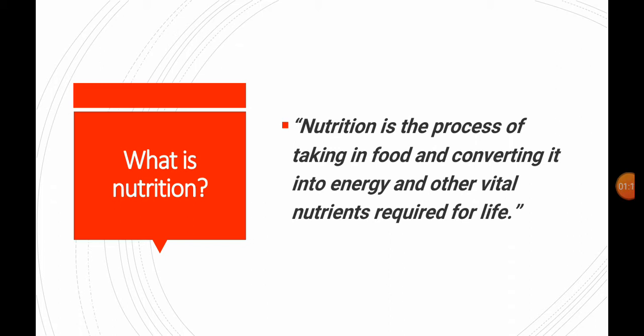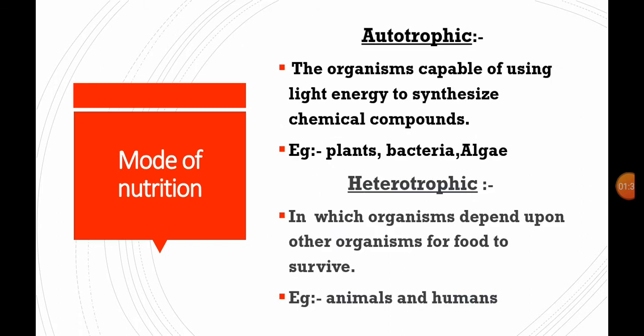But some animals feed on simple organic compounds to meet their daily requirements, while others utilize complex compounds. Based upon this variation, the mode of nutrition varies from one species to another. Based upon this variation, there are two types of nutrition seen in all living organisms. So what are the two types of nutrition? The first one is autotrophic and the second one is heterotrophic nutrition.